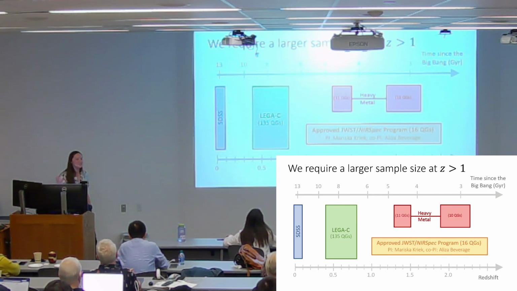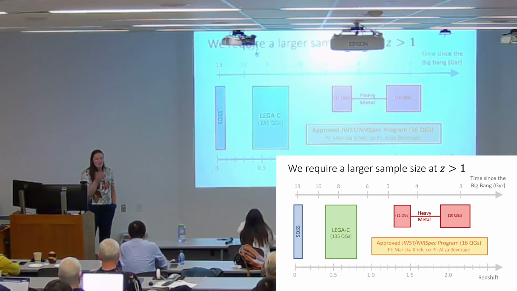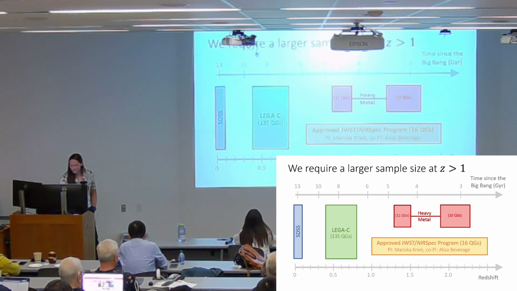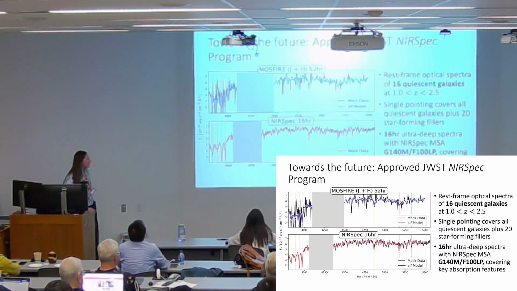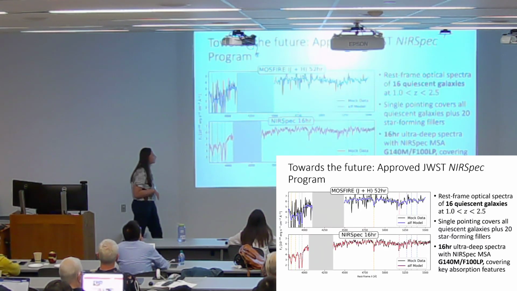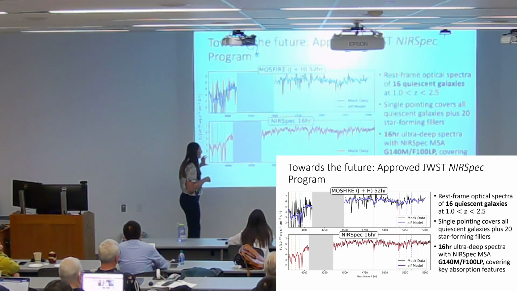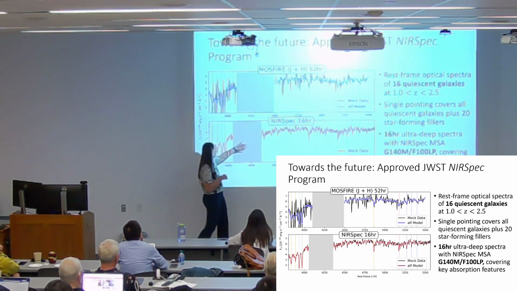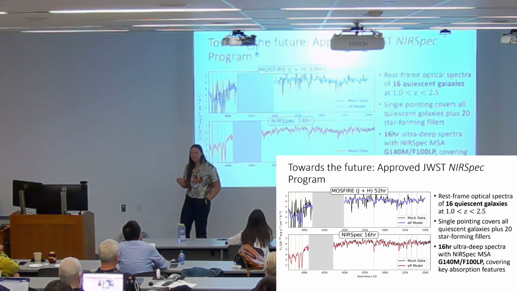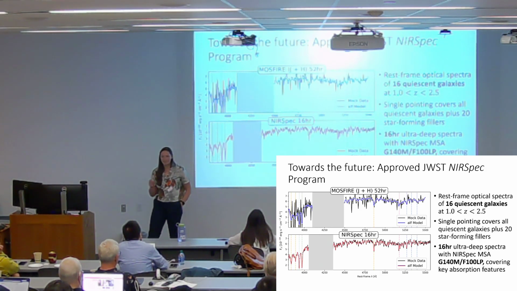And I did some simulations just to see how good these spectra are going to be. It helped our proposal. So I simulated a spectrum for one of our fainter objects for 52 hours on MOSFIRE. And this is what it looked like, and I also compared it to 16 hours on NIRSpec. And you can just see the individual absorption features here aren't just noise peaks. They're actual absorption features that we can model and get chemical abundances from.